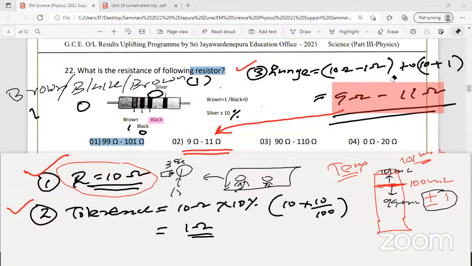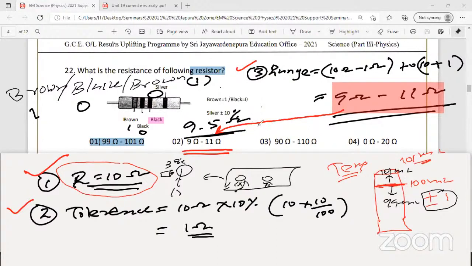they don't know how to find the tolerance and the range. Sometimes in the exam, instead of this answer, they can give 9.5 ohms. Accepted, because it comes within the range. Be careful in the exam, sometimes they give 9.5. Then the students must be wondering, how come 9.5? 9.5 comes within this range.